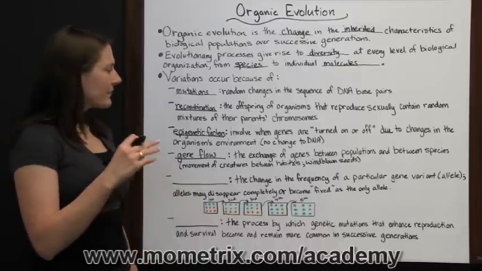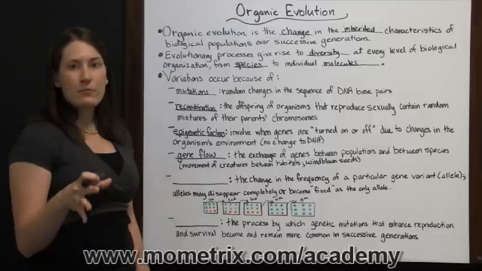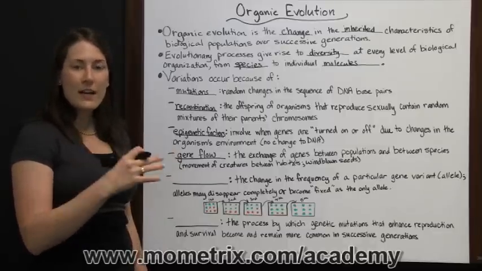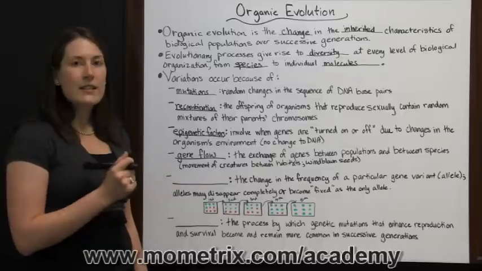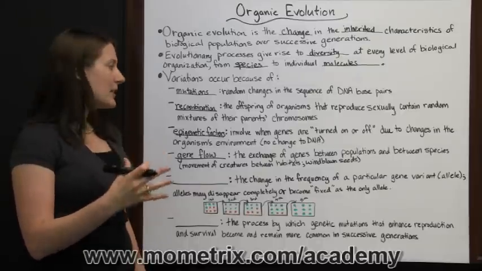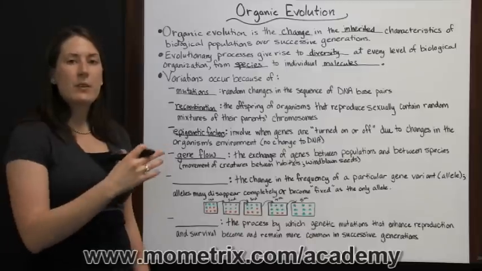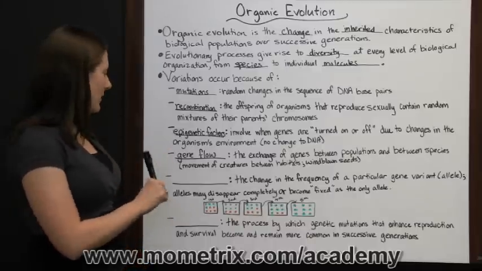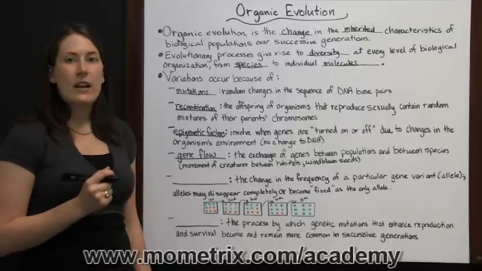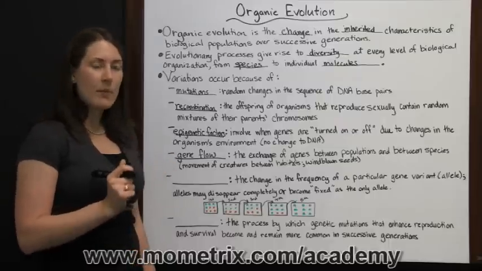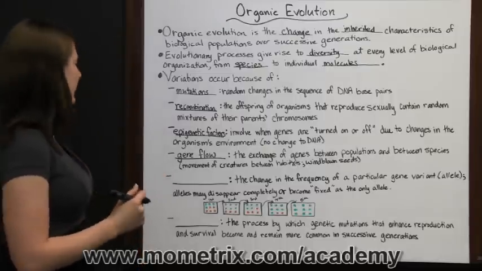And so the genes from creatures that are migrating back and forth or seeds that are getting blown to different areas, those genes are being transferred to different populations and between different species, and so that is known as gene flow, and it can cause changes in what inherited characteristics occur within a population or within a species.